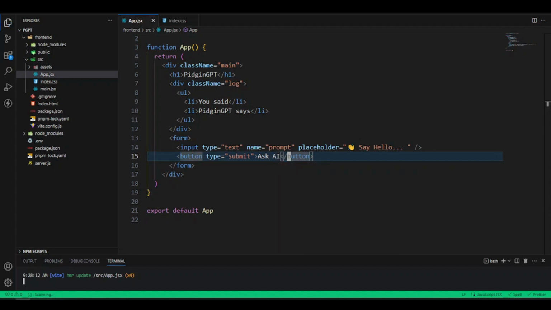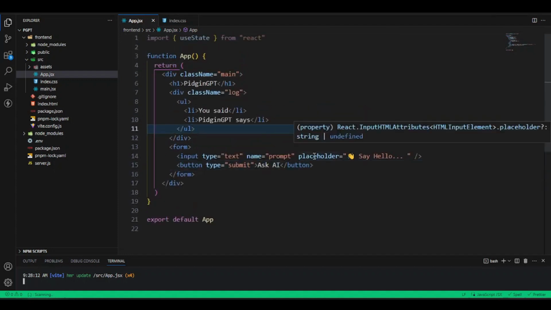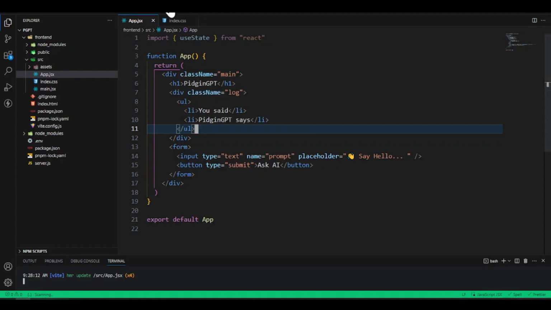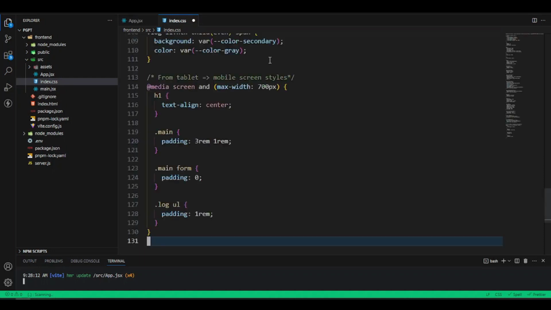And just like that, we suppose don't get our front end code. Make we go back into the front end. What we want to do is say, make we add some styles for here first. Make we make sure say we don't arrange ourselves. And to add this style, since this no be CSS video, if you don't know all these things, you have to watch my CSS playlist, and then we're going to understand all the CSS while we're here. So what I go do is say, I go just copy all my CSS from the GitHub repo. So I could just paste them just to add the style, and we'll move fast here.